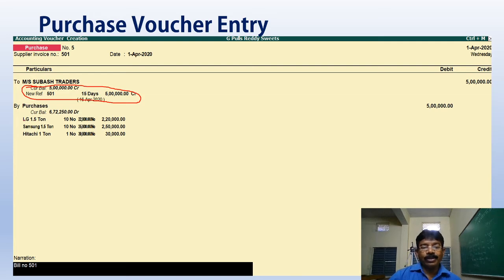It asks what items you purchased: LG 1.5 ton, 10 numbers, 22,000 each; Samsung 1.5 ton, 10 numbers, 25,000 each; Hitachi 1 ton AC, 1 number, 30,000. Press enter and Y.